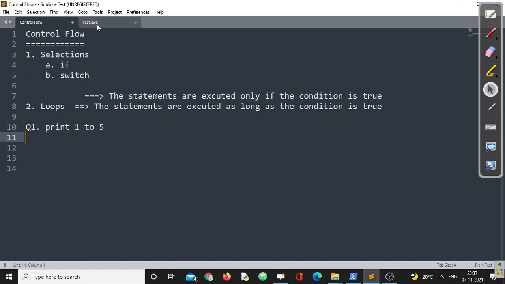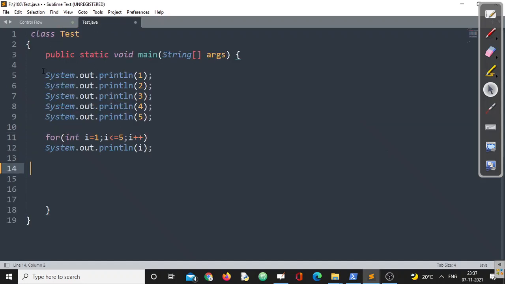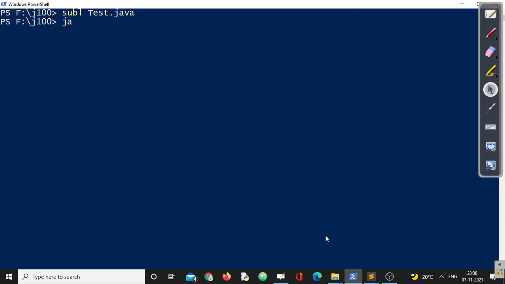Now, what can we do? We can write something like this: System.out.println(1), System.out.println(2), like this. This is a simple Java program. If we execute this program, no doubt, what we are going to get is the natural numbers from 1 to 5, 100%. There should not be any doubt about that.